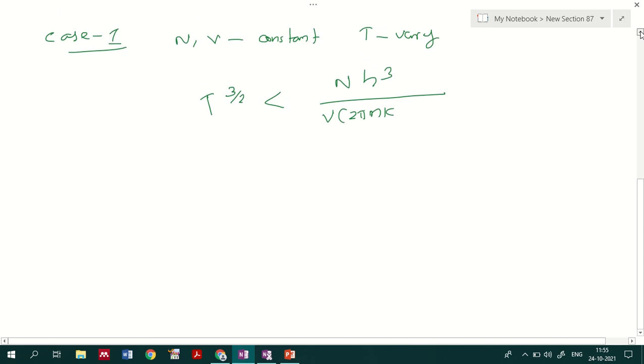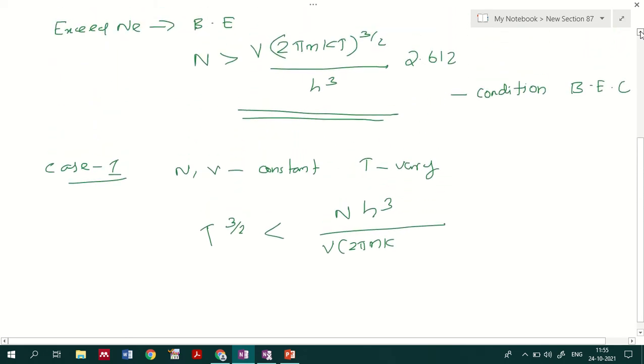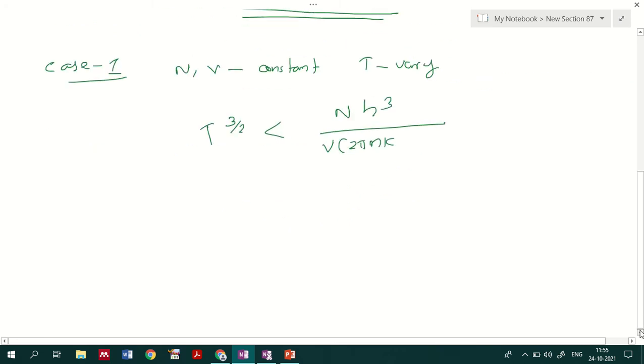From the above equation, N greater than V into (2 pi mkT) raised to 3 by 2 divided by h cube, into 2.612, I can find the value for T. So T raised to 3 by 2 will be less than N h cube divided by V into (2 pi mk) raised to 3 by 2 into 2.612. So this is the condition for occurring Bose-Einstein condensation.